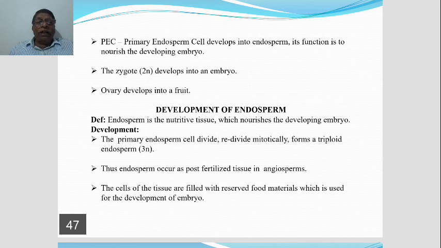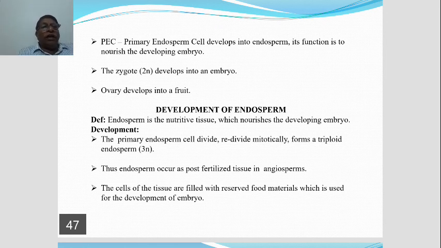The ovary is nothing but the basal part of the pistil, which contains the ovules. This ovary, after fertilization, develops into a fruit. Okay, so that's all.